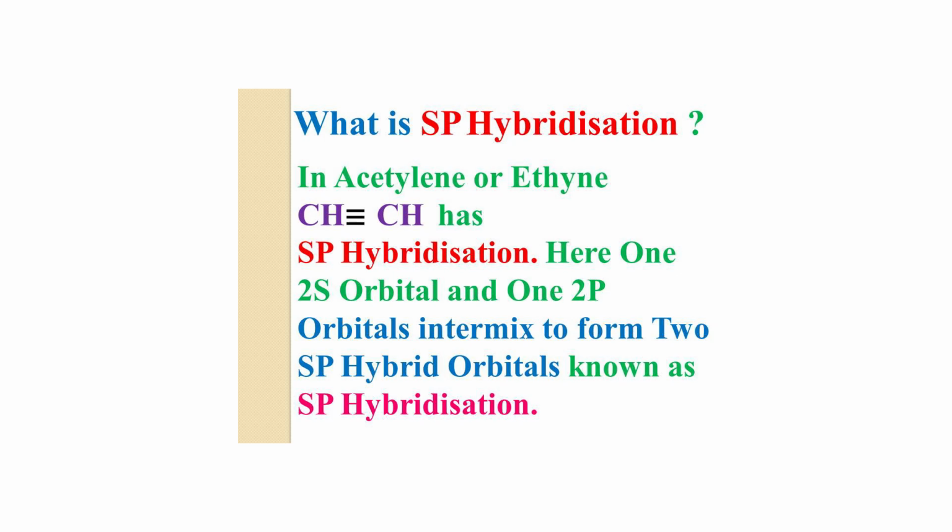What is sp hybridization? Give an example. Yes, acetylene or ethyne. What is the structure of ethyne? CH triple bond CH. Here one 2s orbital and one 2px orbital intermix to form 2 sp hybrid orbitals, known as sp hybridization.